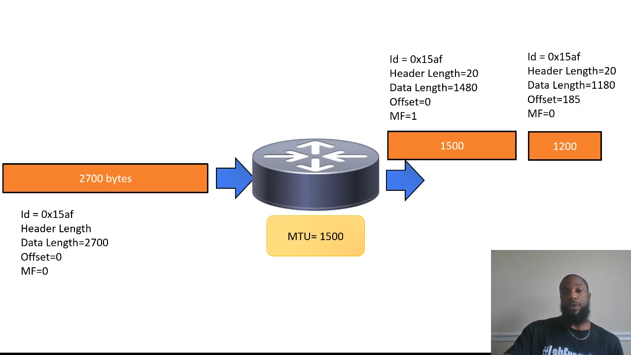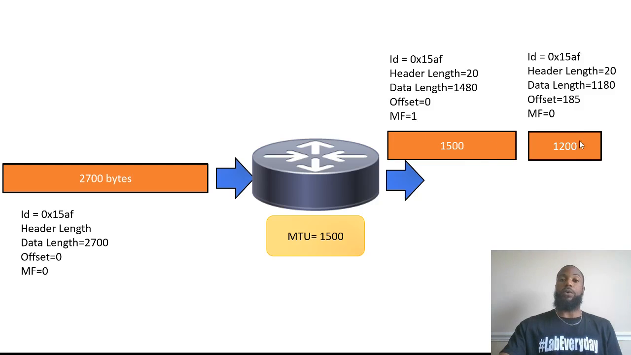So, again, on this part right here, see the ID. You've got the header length is 20, the data length is 1480, and the offset is 0, letting us know that this is the beginning. It's the first fragment, because the first fragment has an offset of 0, right? And then the 1 lets us know there's more coming. That's why the MF is 1 on this.